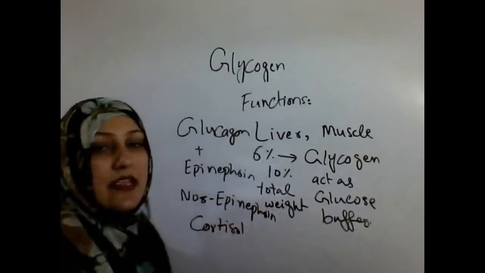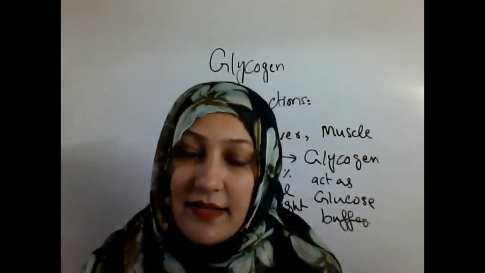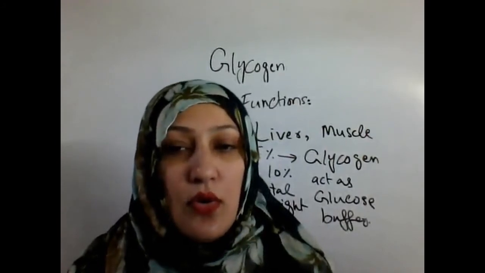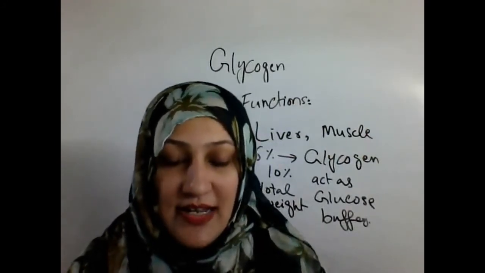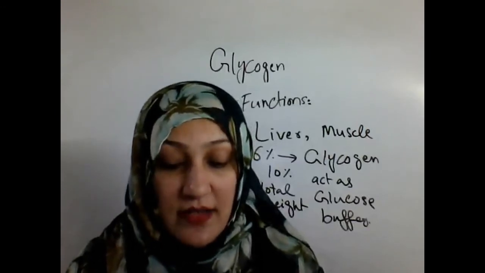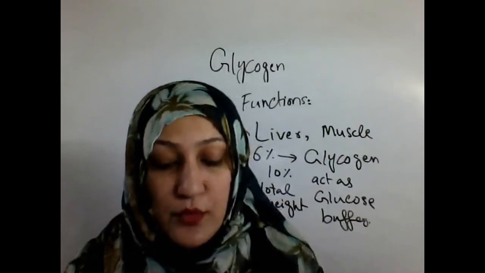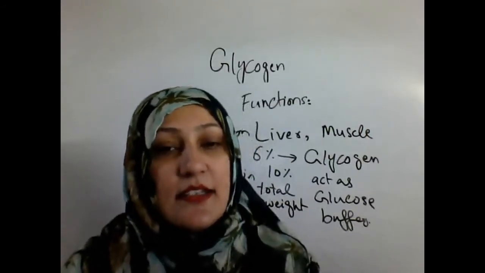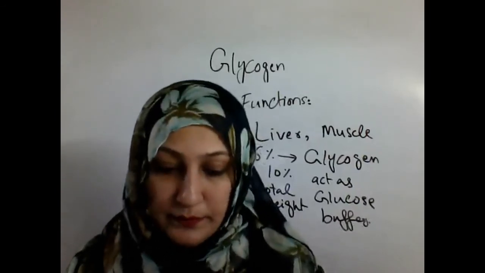These are the important hormones which are released when the glucose level is low within the body and the body needs to meet its demand for energy production. They stimulate the breakdown of glycogen into glucose.